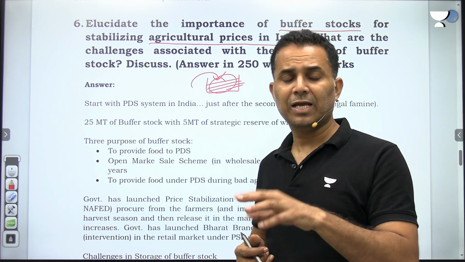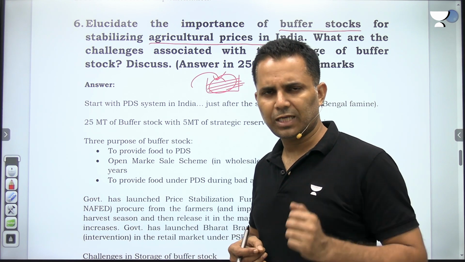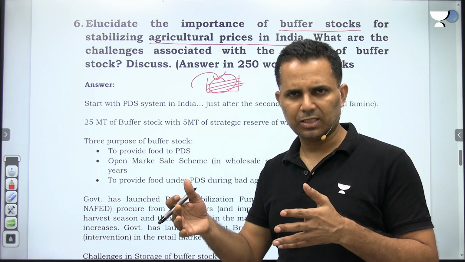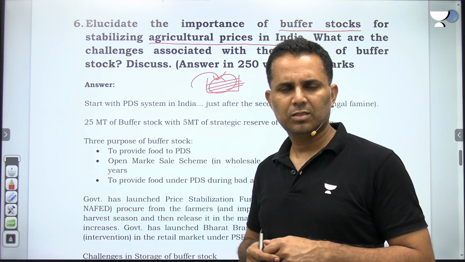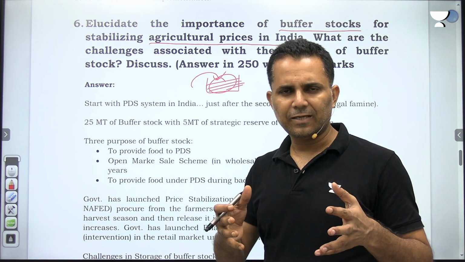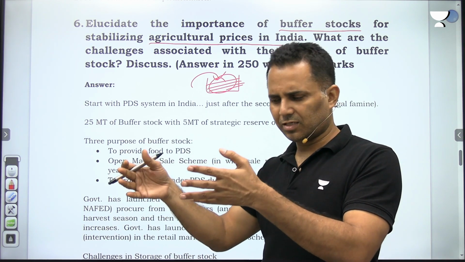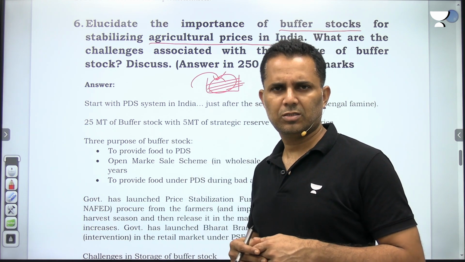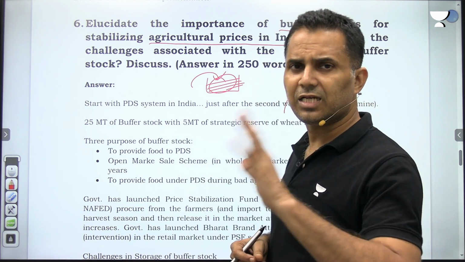So this has helped. And recently, last year, even this year only, before the elections, the government started distributing Bharat Atta, Bharat Rice, Bharat Pulses from its buffer stock. So the government started releasing the stock to the retail people, branded as Bharat Atta, Bharat Rice, Bharat Pulses from this buffer stock. Fine. So it has helped a lot in controlling prices.